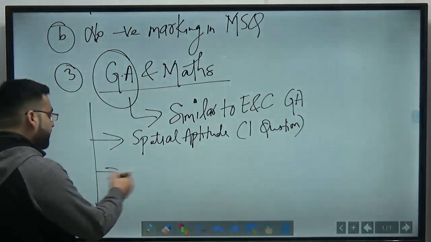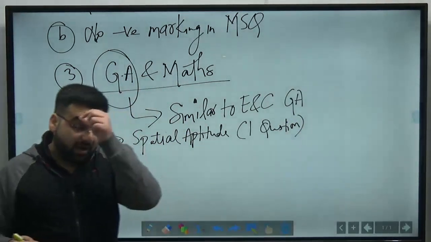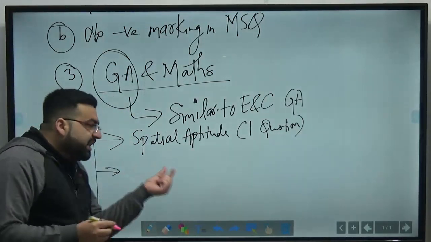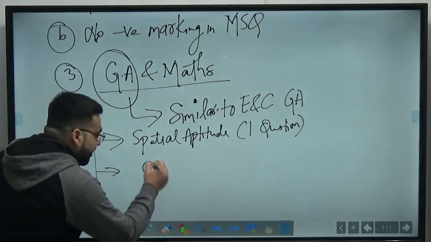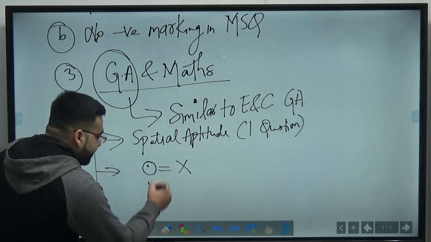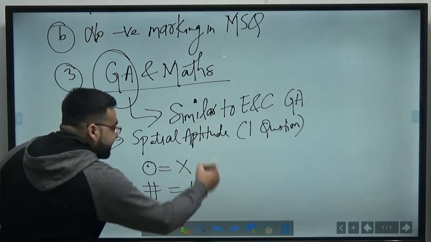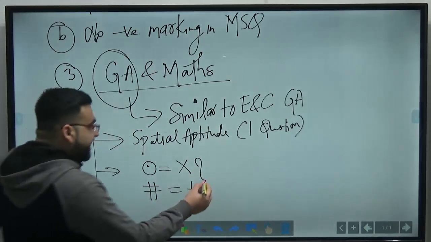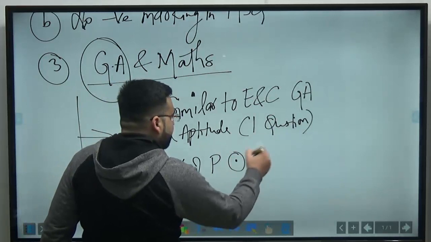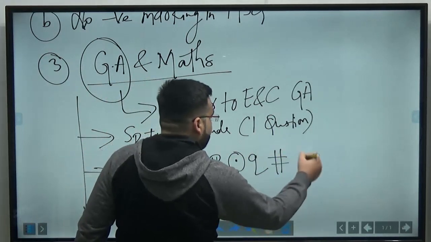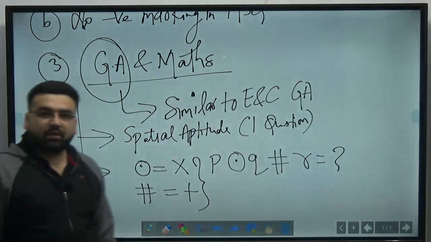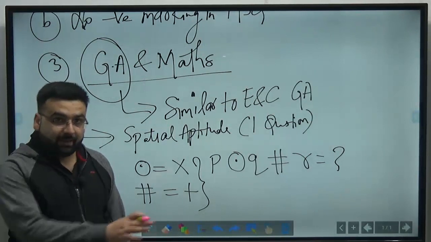Number 2. There is one question from the reasoning part. Which type of reasoning? Every reasoning we have discussed. The reasoning is that there is a meaning for some symbols. For example, this symbol is given to you. Let us say that this symbol is equal to multiplied. Let us say that this symbol is equal to plus, and so on. And a statement is given to you, that is P. For example, this is P, and this symbol Q, and this symbol R is equal to what? So these types of questions have been asked in every shift, in every exam, whatever the examinations that have been conducted till now.